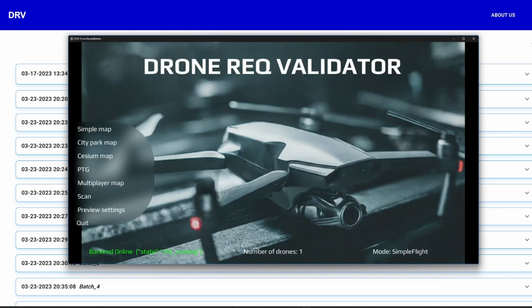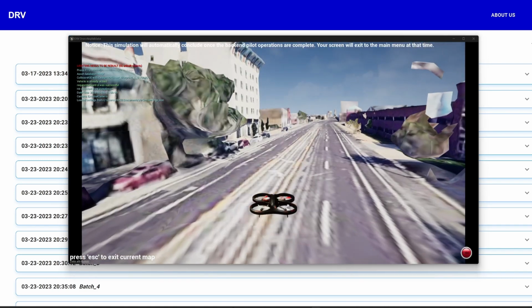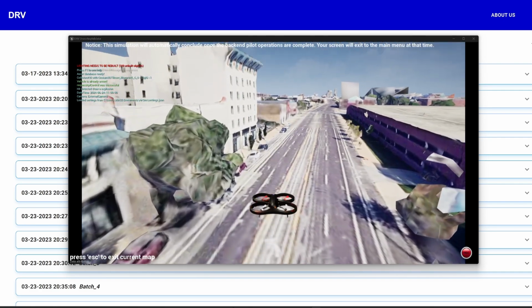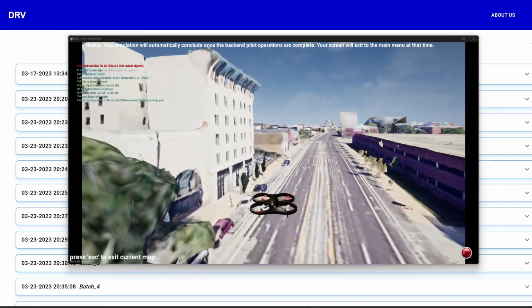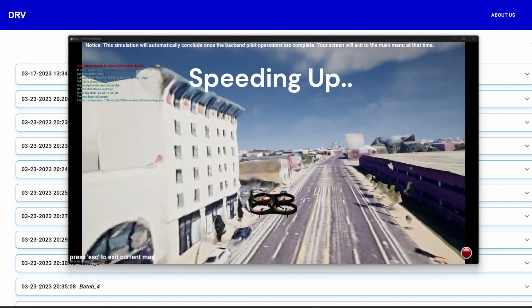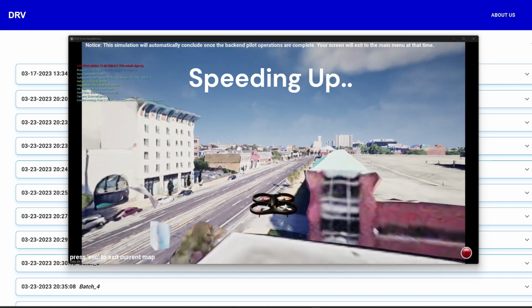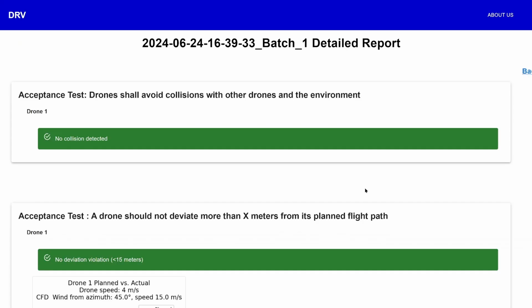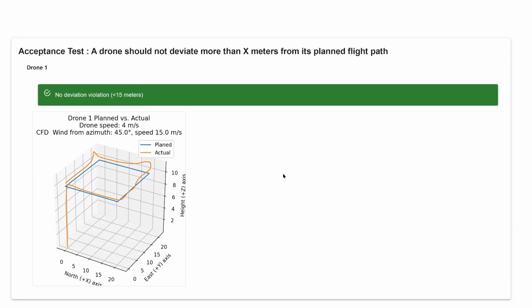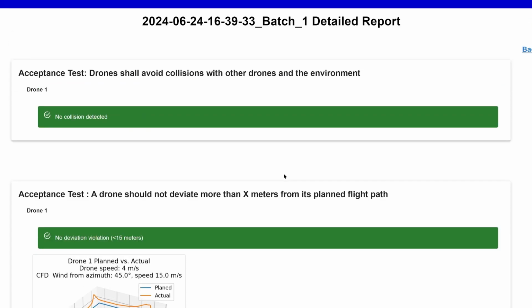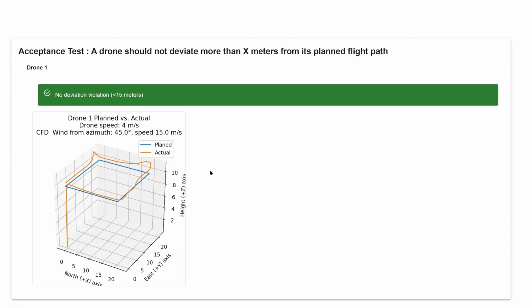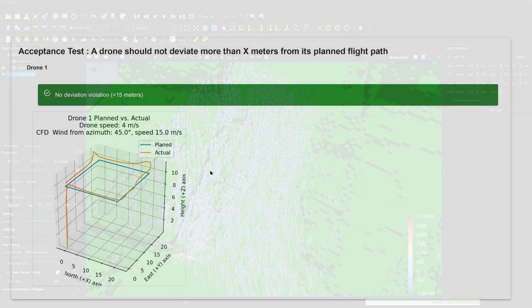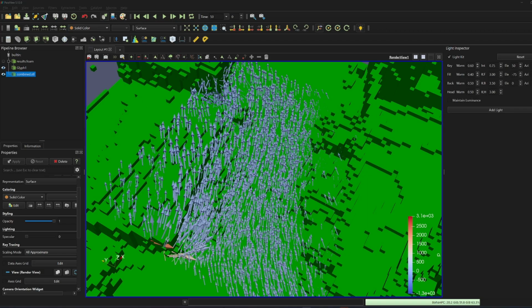After the scanning is done, we'll start the CFD simulation. Once the CFD simulation is finished, the drone simulation will start and apply wind velocity to the drones based on the current drone location. Once the simulation is concluded, we can review the flight using the generated report. As you can see, in this simulation, there's no violation in the collision report, and the drift is within the tolerance threshold. Here is the wind vector field generated and used in the simulation.